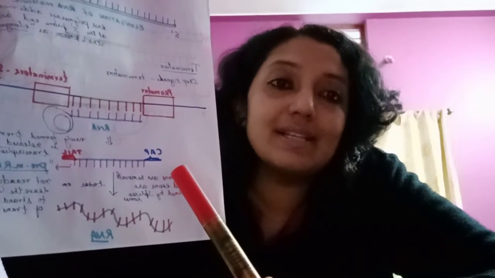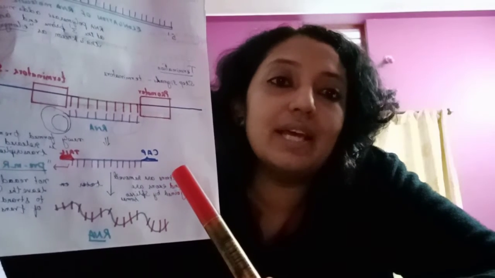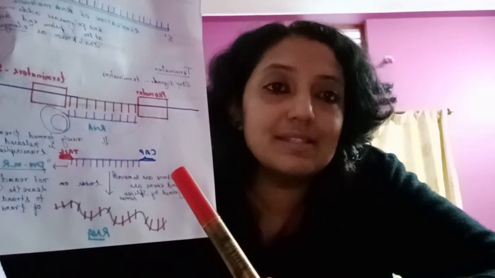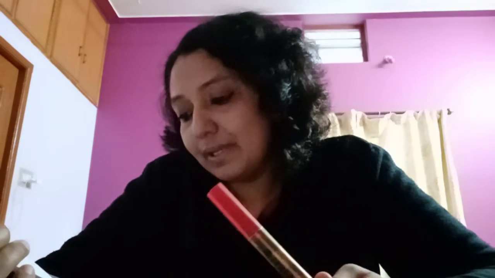These introns have to be removed and exons have to be joined. This process is done with the help of an enzyme known as spliceosome. After this combination of exons, it is a complete mature mRNA. The newly formed pre-RNA is released from the transcription complex.